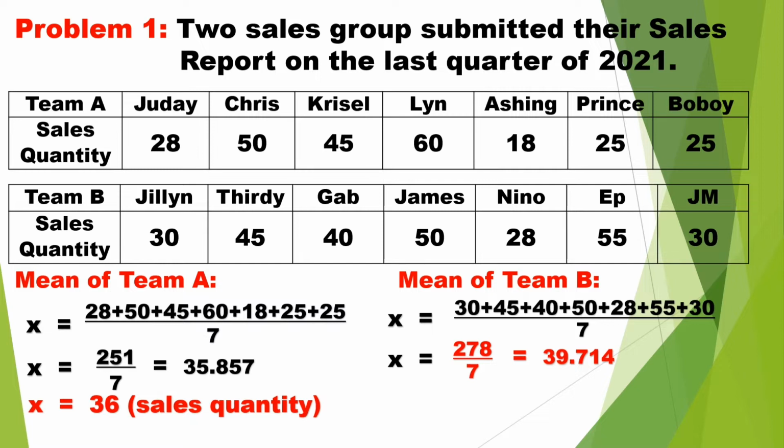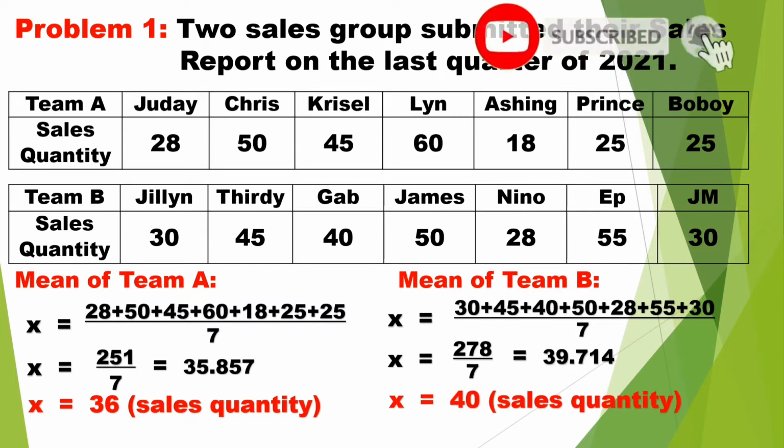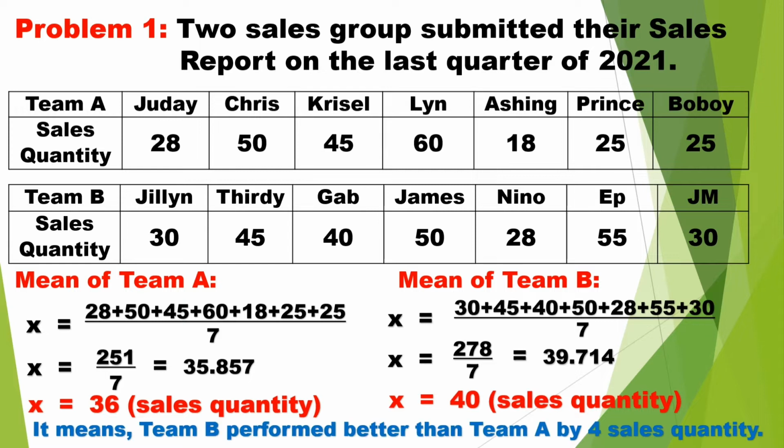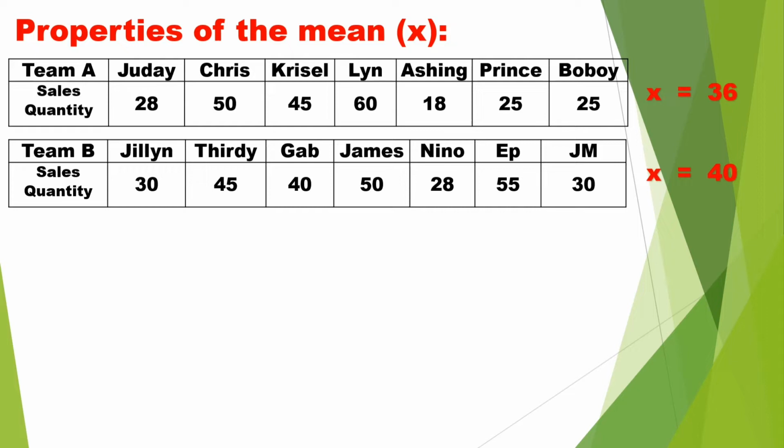Again, rounded off, 39.714 equals 40. Therefore, the mean sales quantity of Team B is equal to 40. It means that Team B performed better than Team A by 4 sales quantity, just because 40 minus 36 equals 4.